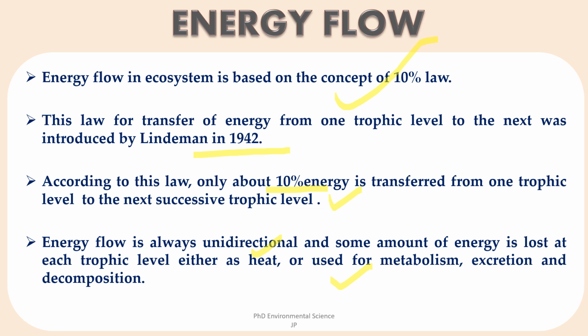Energy is also lost through excretion and decomposition. The efficiency of energy transfer between trophic levels is relatively low, which limits the number of trophic levels in an ecosystem. This is why there are typically fewer top predators than herbivores or plants.